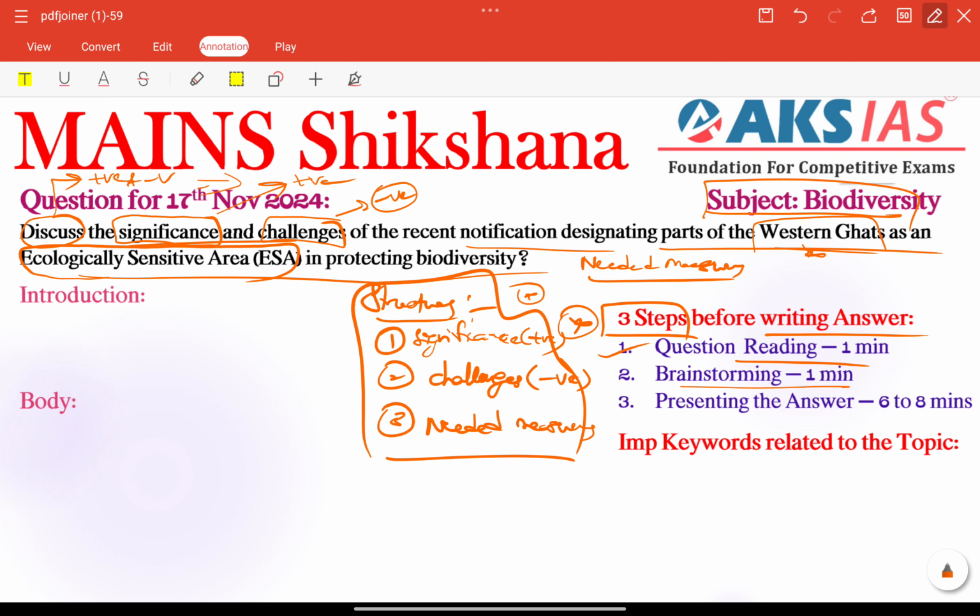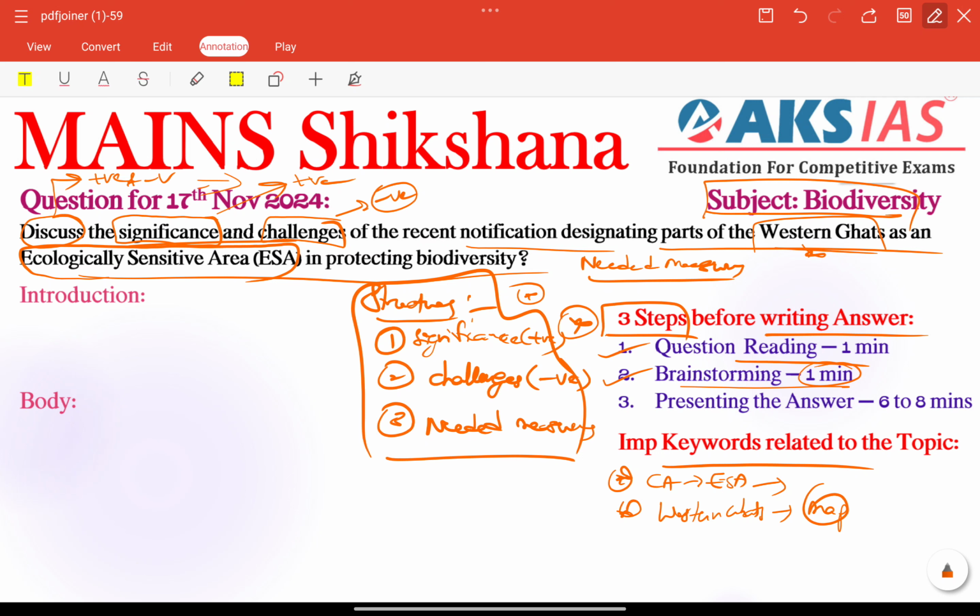Next, the brainstorming session, the very important second step. Within 1 minute we need to recall important keywords. Here we need to focus on providing some information related to recent current affairs, that is, related to the ecologically sensitive area. The Union government issued some notifications related to this, which we need to cover. Other than that, we need to give some important information related to the Western Ghats. We can also add a map.